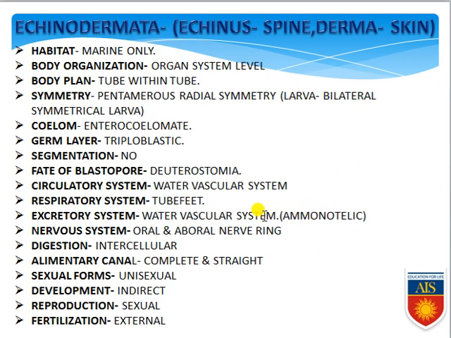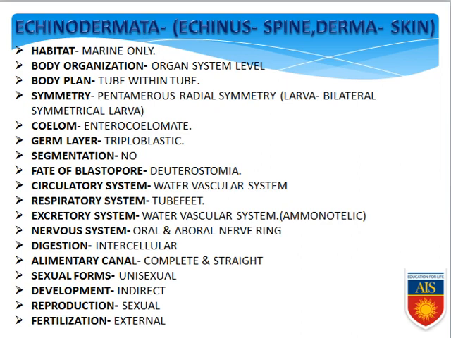Oral surface is the lower surface and aboral surface is the dorsal surface. So along the oral and aboral surfaces, they have a ring-like structure made up of nerves. Digestion is extracellular, that means outside the cell, taking place within the alimentary canal. The alimentary canal is complete and straight, keep it in your mind. Sexual forms: exclusively unisexual. Development is indirect, that means they have a larval form. Reproduction is sexual, and external fertilization is commonly found. So these are the general features.